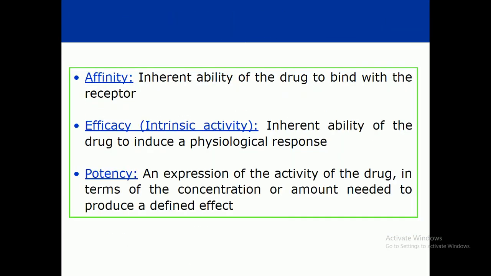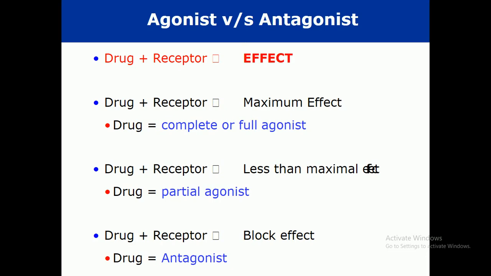In this case you can see that the maximum effect is produced by the complete or full agonist, while in this case the drug binds with the receptor but produces less than maximal effect, due to being a partial agonist. In the third case, the drug is also combined with the receptor, but here the drug is an antagonist, so the antagonist can block the effect of other drugs. So this is the little difference between them.